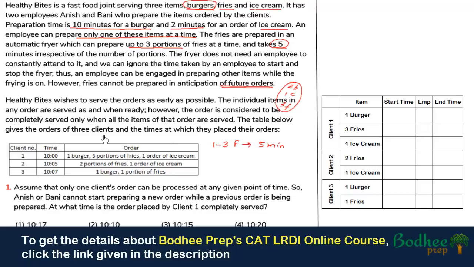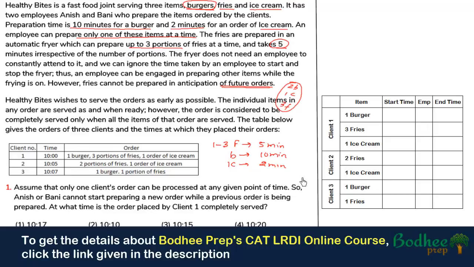Now the table below gives the orders of 3 clients and the time at which they place the order. So this is the client number, 1, 2, 3, and this is the time at which they have placed the order, and these are their respective orders. So let us note down some of the important data from these two paragraphs. The time taken for preparing a burger is 10 minutes, and the time taken for ice cream is 2 minutes. The rest of the things we will keep in mind: the fryer can run automatically, and nobody can prepare 2 items simultaneously. That is, nobody can prepare burger and ice cream simultaneously.